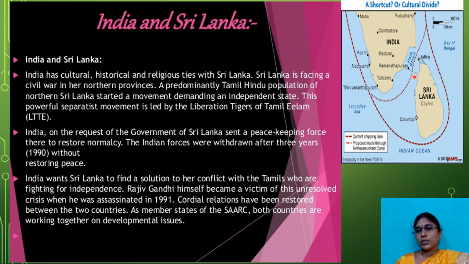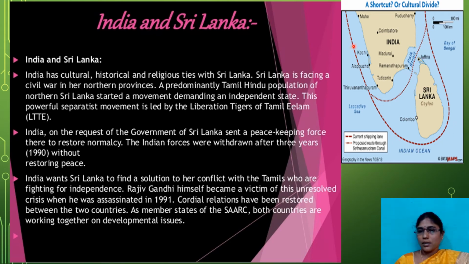If you observe the picture here, children, what is this line? Palk Strait. Palk Strait separates our India from Sri Lanka, and here is one more. This is the Gulf of Mannar, a small gulf. The Gulf of Mannar also separates our India from Sri Lanka.